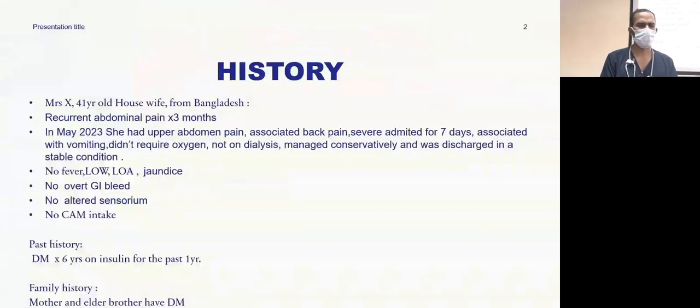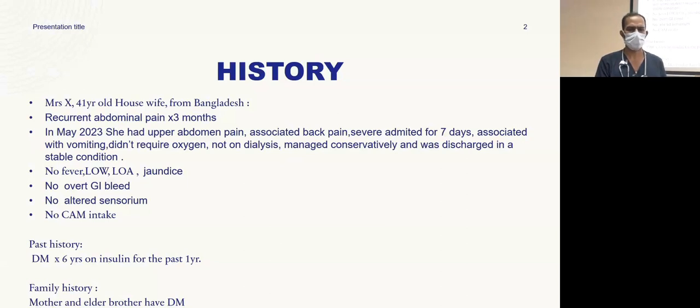Presenting Mrs. X, a 41-year-old housewife from West Bengal. She presented with complaints of recurrent abdominal pain for the past 3 months. Her first episode was in May of 2023. She had an upper abdominal pain, epigastric, associated with back pain. It was very severe with vomiting, and she required admission for 7 days.